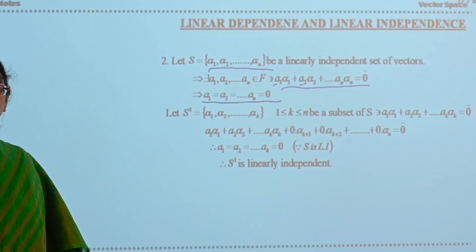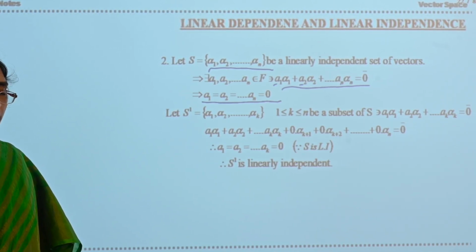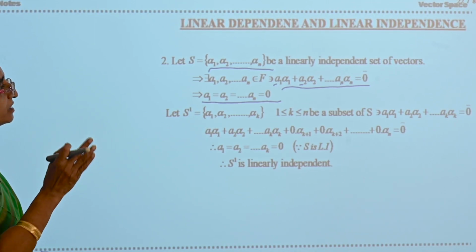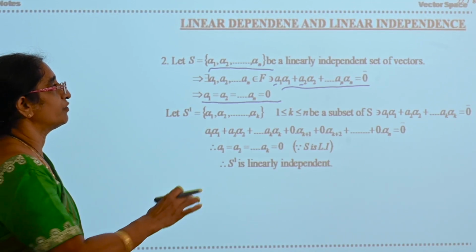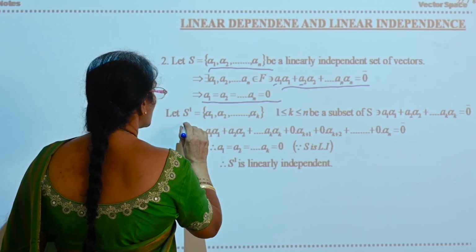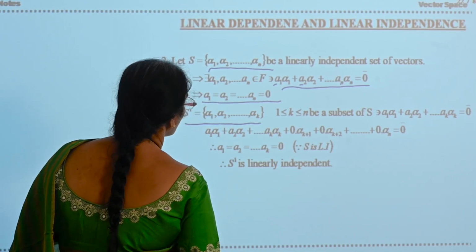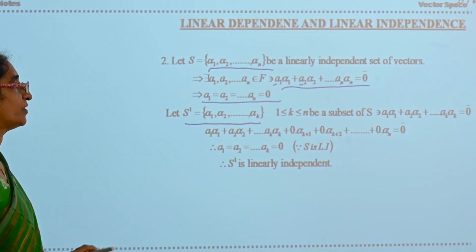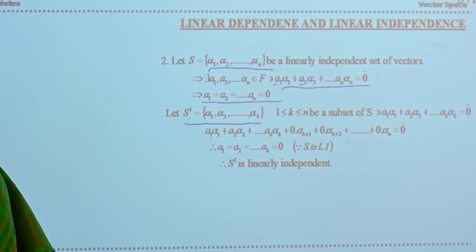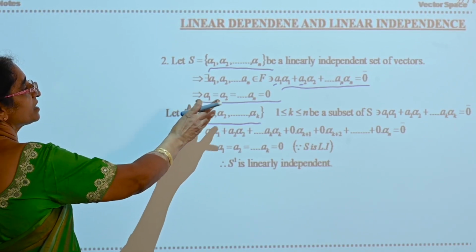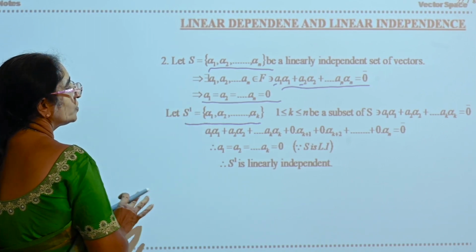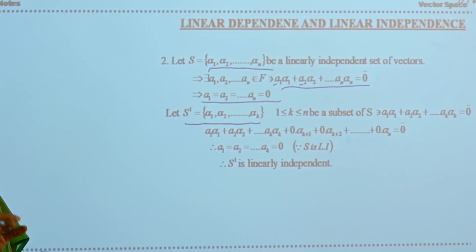Because S is a linearly independent set, it will be like this. Let's take S' is equal to alpha 1, alpha 2, alpha k. That means S' is containing some of the elements of S. So S' will be a subset of S.